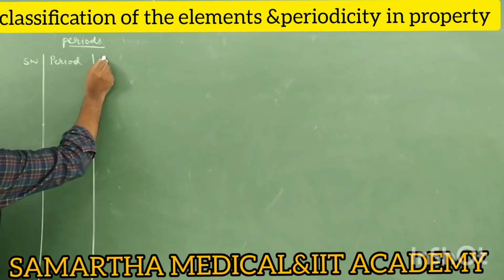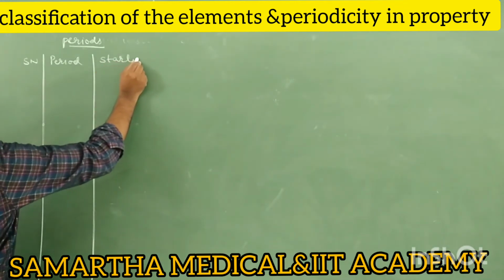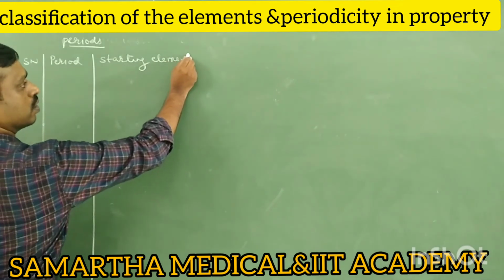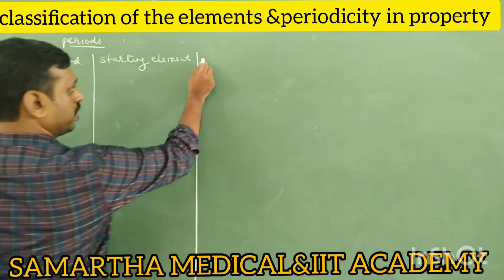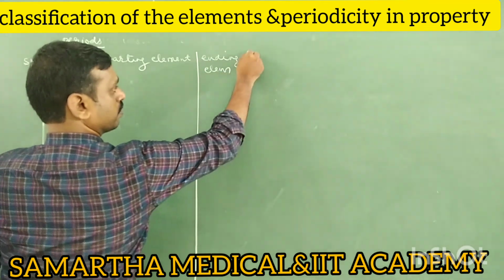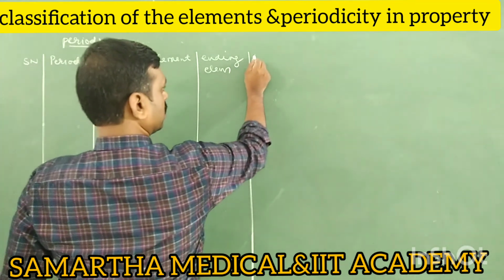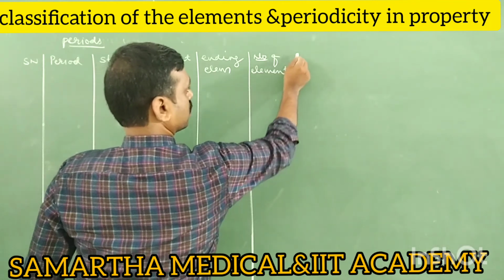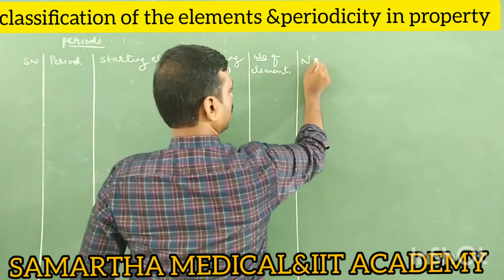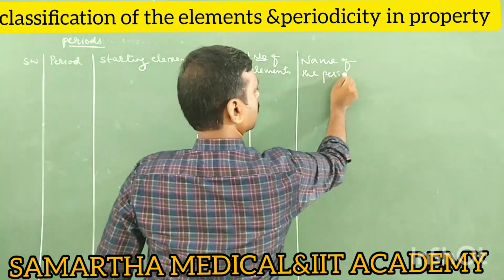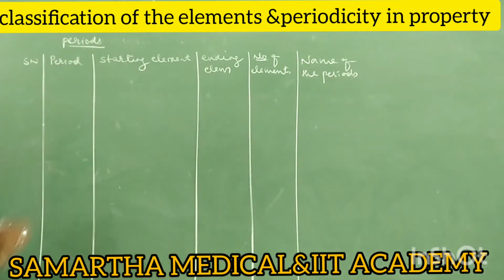The third column is starting element. Next is ending element. Next is number of elements. Next is name of the period. We'll get all the information here only. Just remember the tabular column.